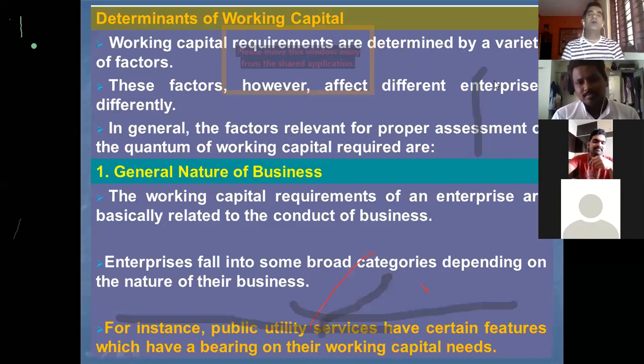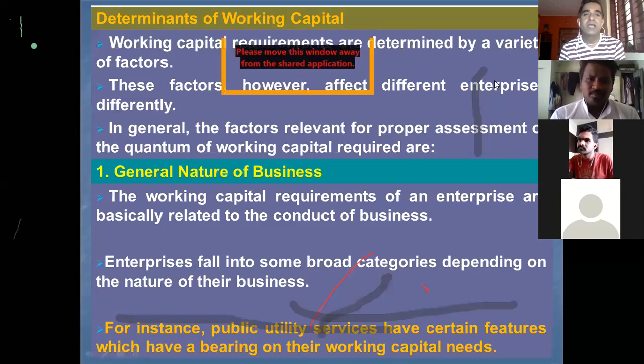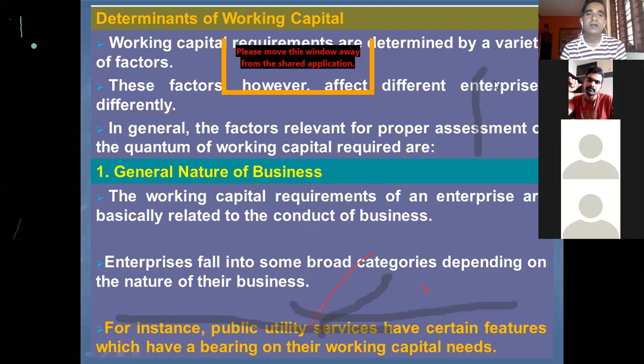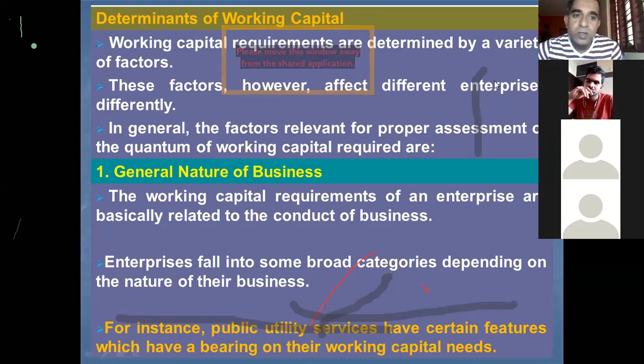Okay, so now after understanding what is working capital, nature of working capital, types of working capital, and concepts of working capital, we are going to understand how to determine the working capital requirement, means how much money is required to manage, invest in current assets for a period of 1 year.